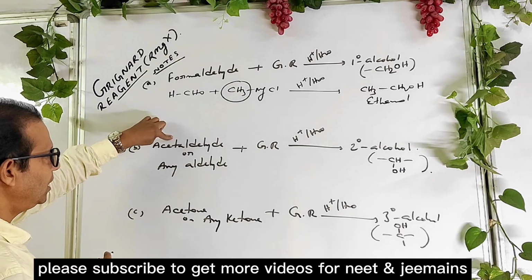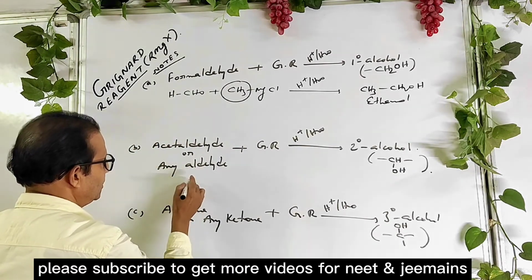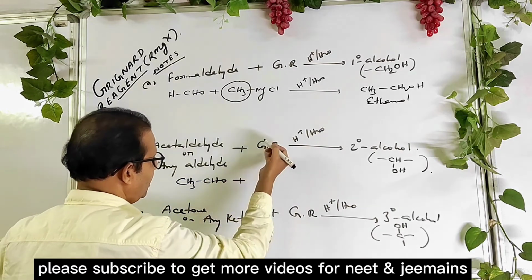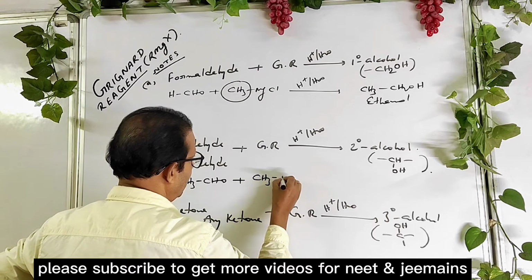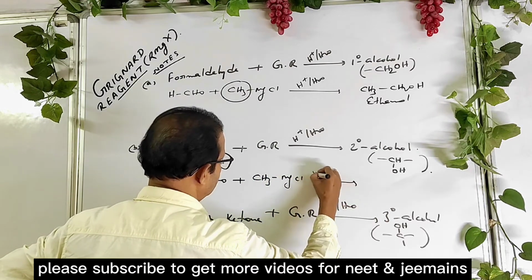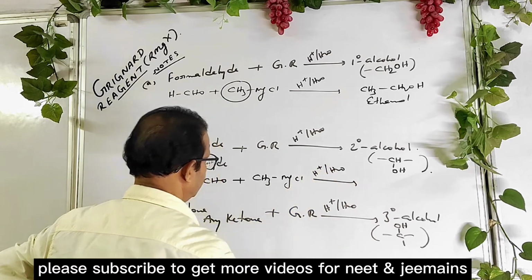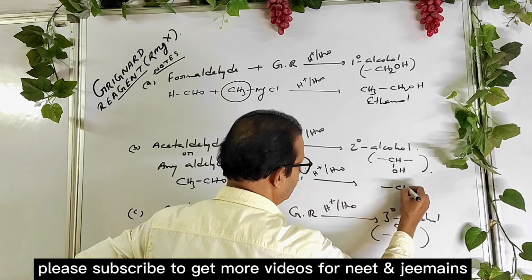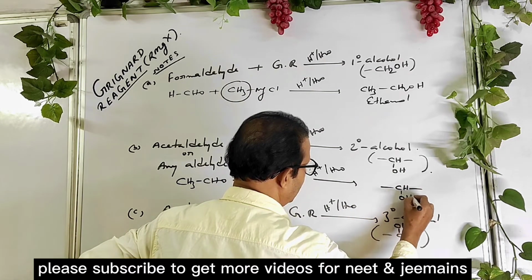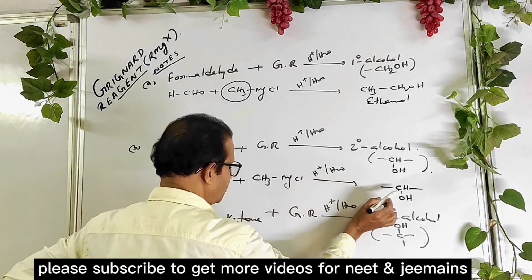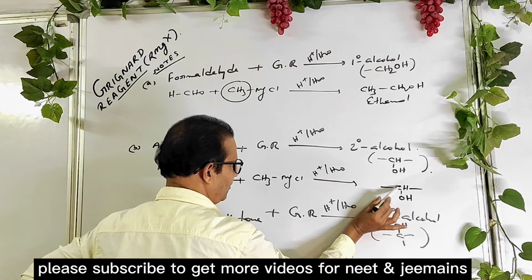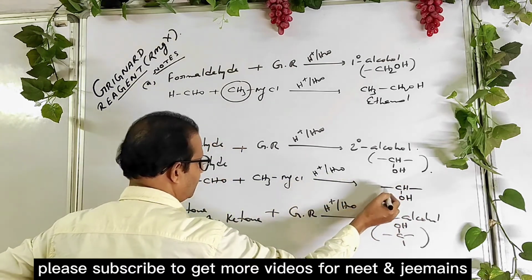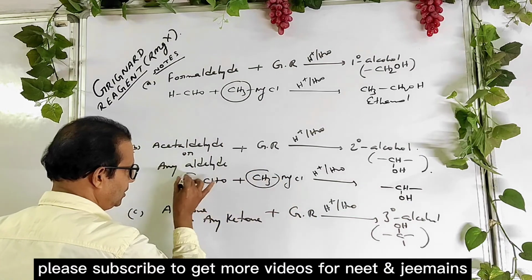Similarly, acetaldehyde or any aldehyde, say acetaldehyde, when it reacts with any Grignard reagent, I have taken here the simplest Grignard reagent, okay? Though you know that you get a secondary alcohol, and also you know that carbon possesses tetravalency, fulfill the valency of carbon by putting these groups.